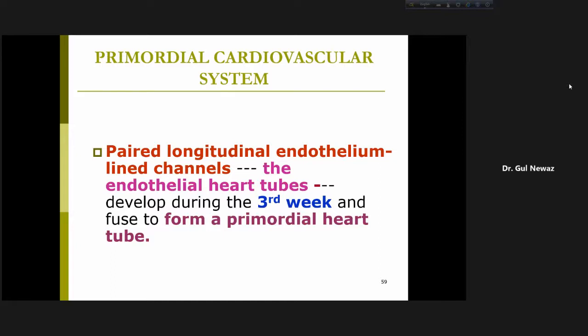And the 2 tubes then fuse to form 1 single heart tube. So I will talk about it later on if I get time, about the cardiovascular system, just a primary idea. So paired longitudinal endothelium lined channels appear in the cardiogenic area. They then fuse to form a single heart tube.